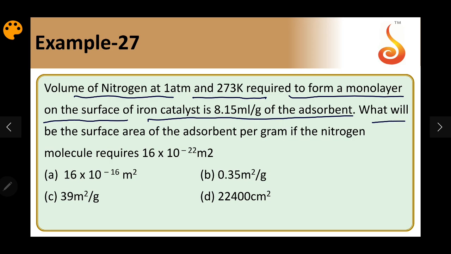What will be the surface area of the adsorbent per gram if the nitrogen molecule requires this much area? One molecule of nitrogen requires 16 into 10 power minus 22 meter square area. So what will be the surface area covered per gram of the adsorbent? That we have to find out. So we'll go through the solution for this.